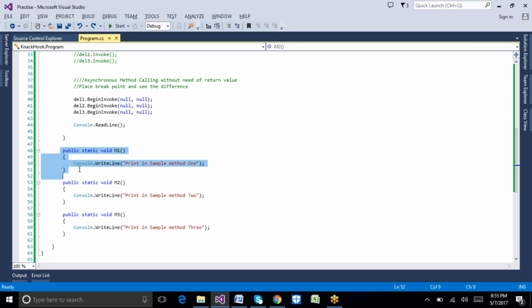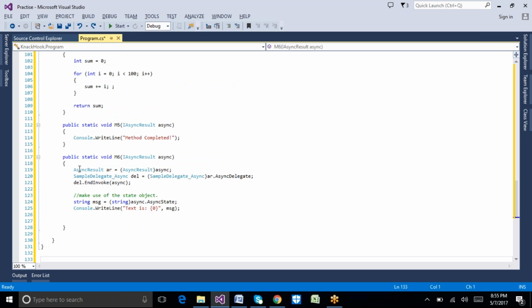Okay, so if that is the case, if we want to keep some kind of checks, that first method 1 needs to be called and then method 2 needs to be called based on the output, then what we can do is use the concept of asynchronous method call with the return value. Asynchronous method call with the return value.